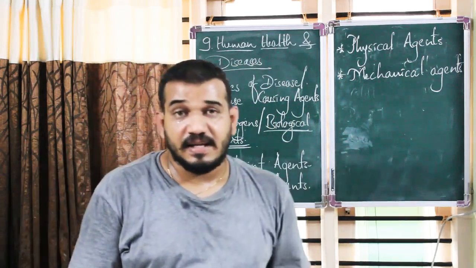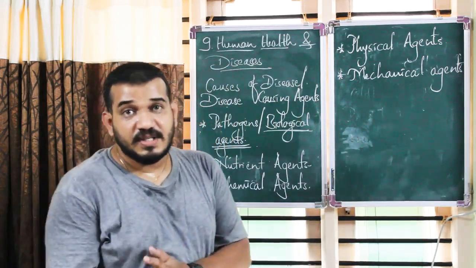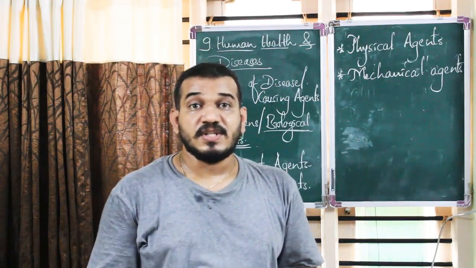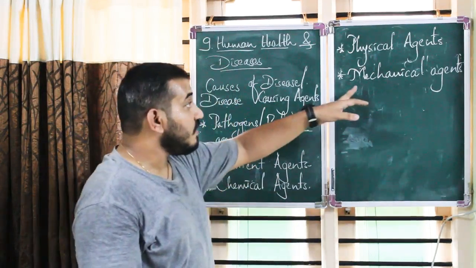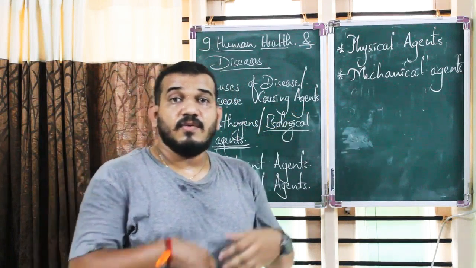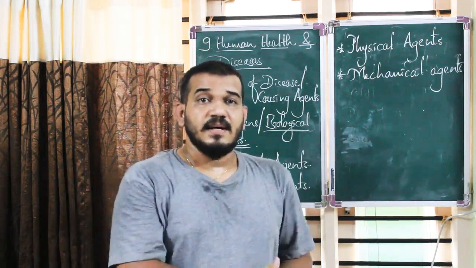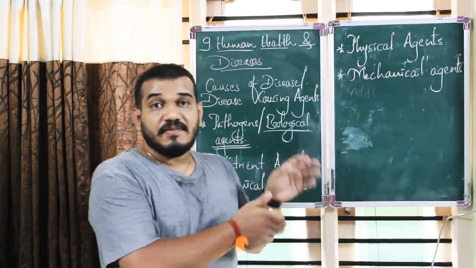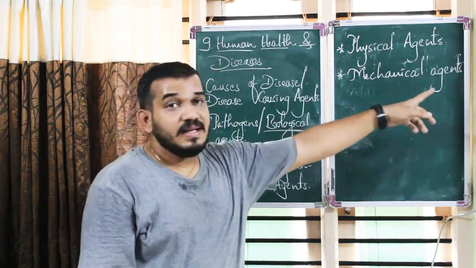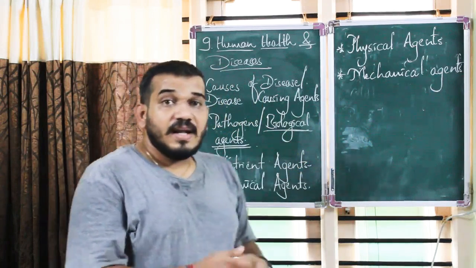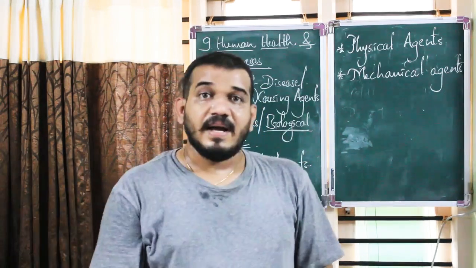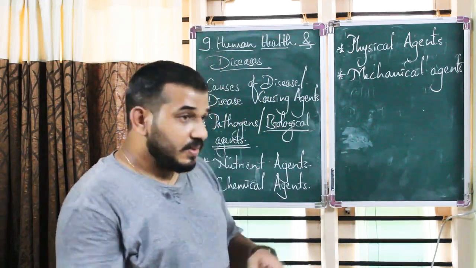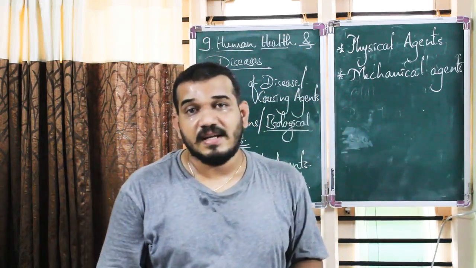What are these mechanical agents? Fractures or sprains or joint dislocation are caused because of these mechanical agents. You fall down, there is an impact, you break your bones, right? So that's a fracture caused by a mechanical agent. If you are running somewhere and suddenly you slip and your ankle gets twisted, there is a sprain. So that is also because of a mechanical agent.